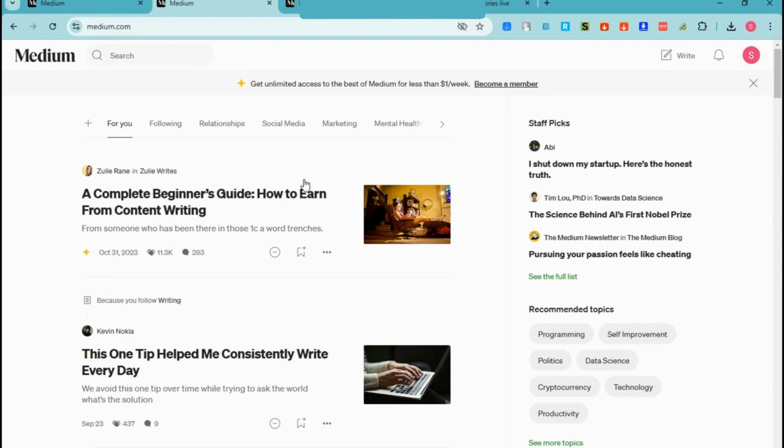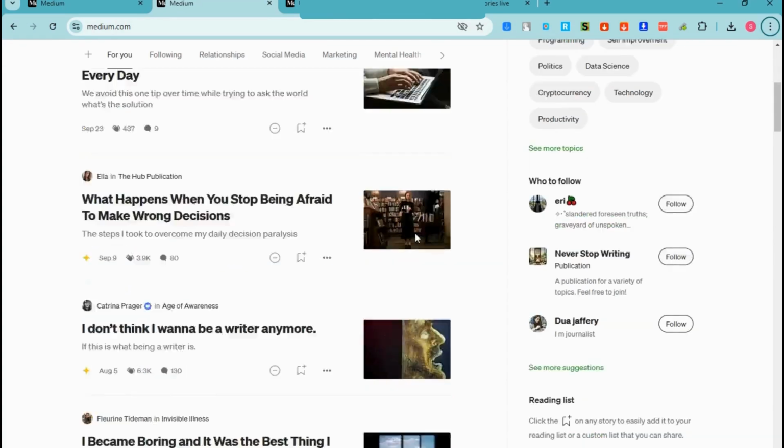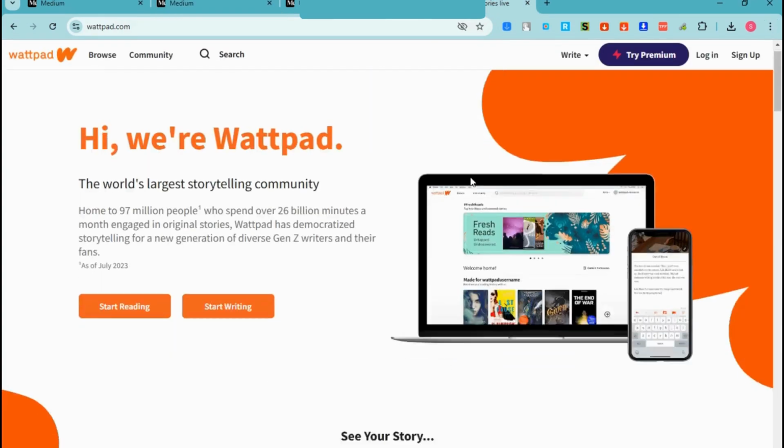But basically, this is how easy it is to create an account here in Medium and publish, but first you need to apply for the Medium Partner Program, and also you need to upgrade your plan in order for you to proceed.